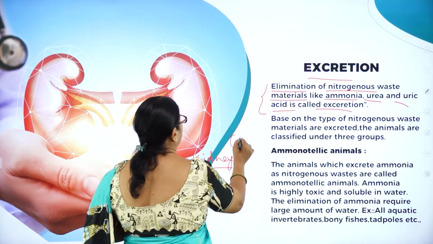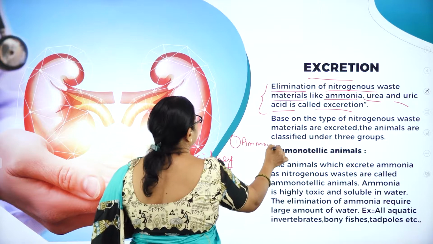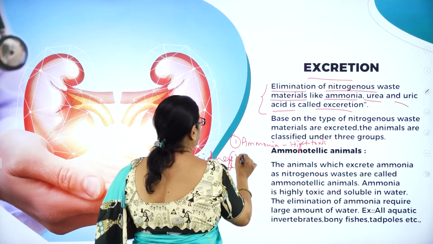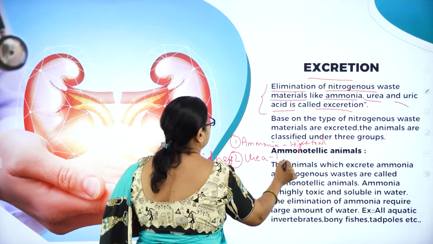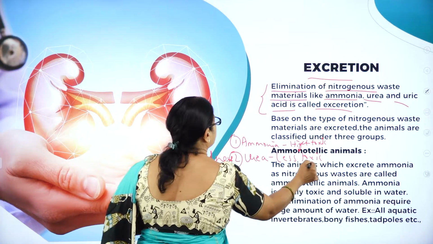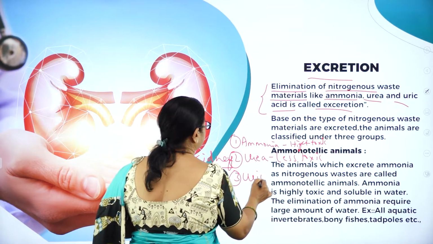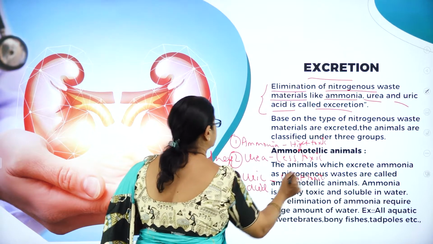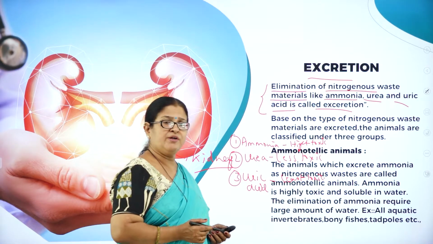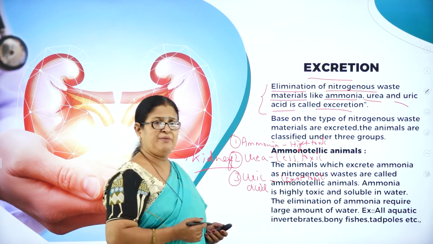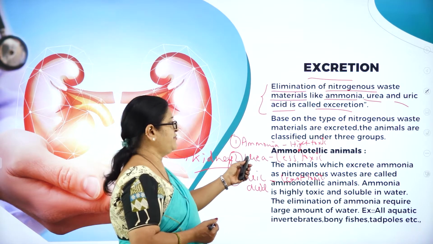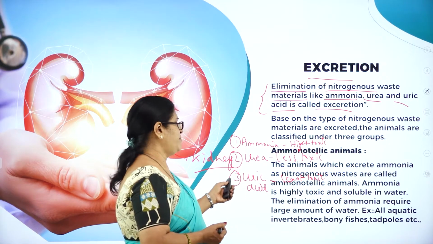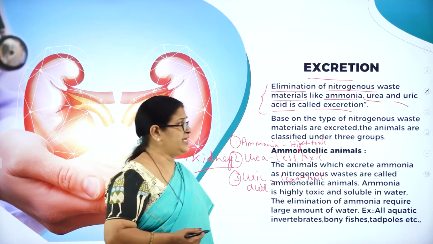It might be in the form of ammonia, which is highly toxic, or urea, which is less toxic, or uric acid, which is least toxic. So the elimination of nitrogenous waste in animals might be in the form of ammonia, which is highly toxic, or urea, which is less toxic, or uric acid, which is least toxic.